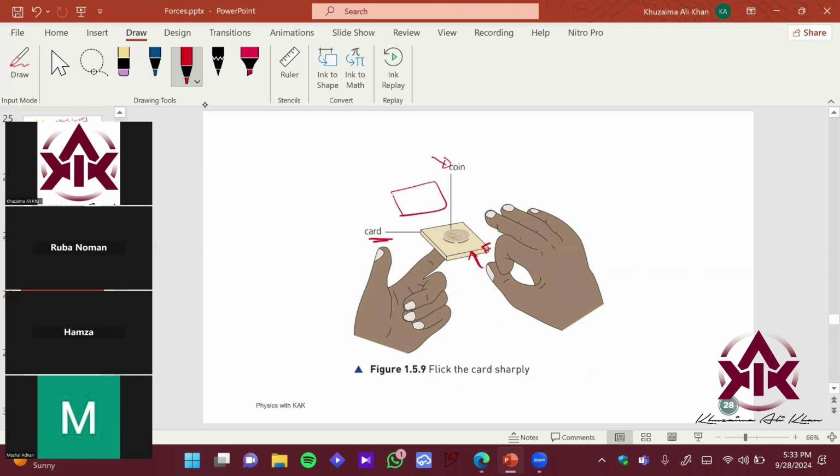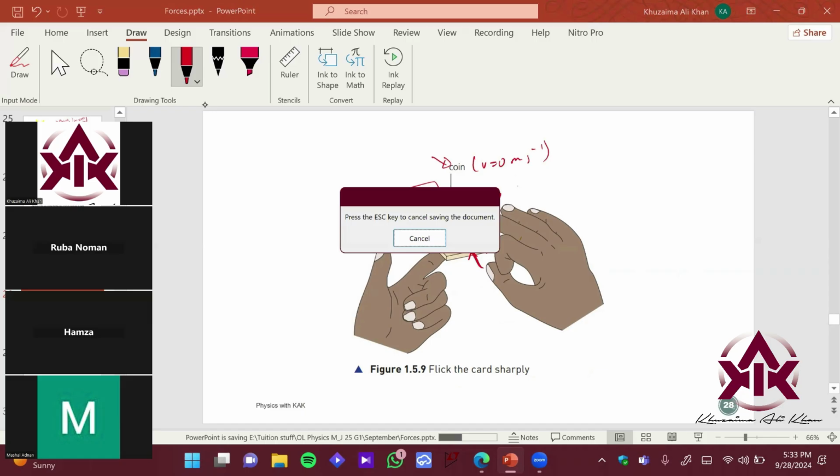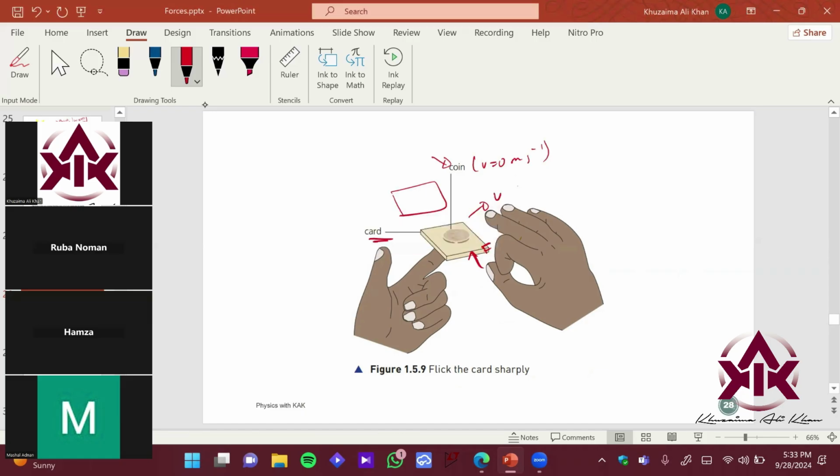Okay, keeping in mind that you have done the motion very fast, that your speed is pretty great, right? So this coin, which was at rest initially, would again try to maintain its rest state, right? So this shows the inertia of a body tries to resist change. If it is at rest, the coin would again want to stay at rest. It won't have to change its state. Okay. So this is one of the experiments which can show you the relation of inertia and mass.